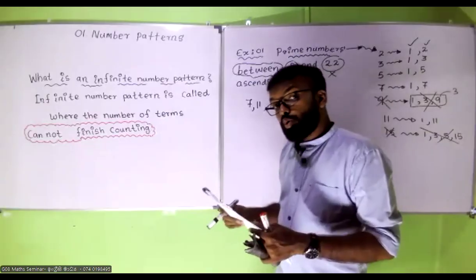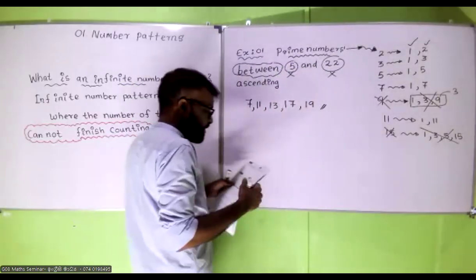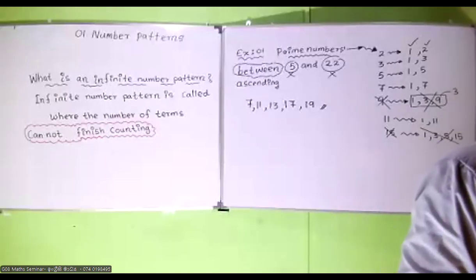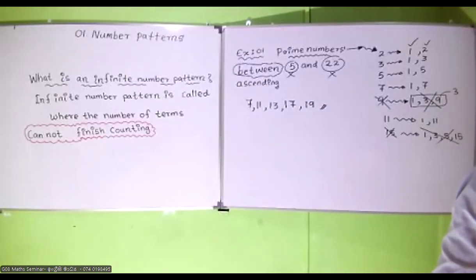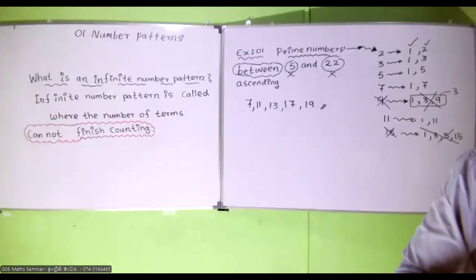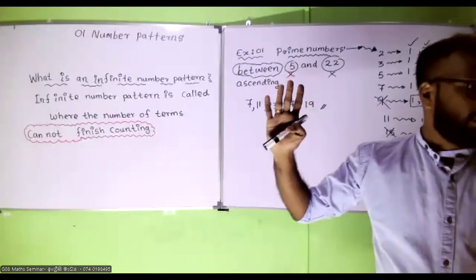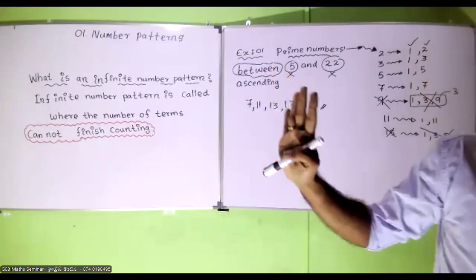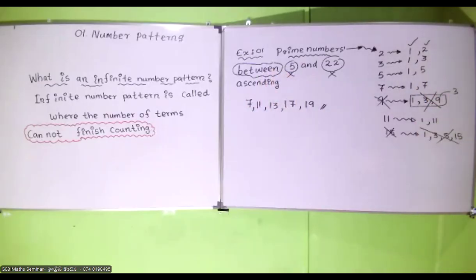Example number 2. Shall we do the example number 2? Send me the answers to the chat. The number pattern starting from 1. You guys need to send me the first 4 terms, at least the first 4 terms. This is an infinite one, it cannot finish counting. So you have to put 3 dots at the end.